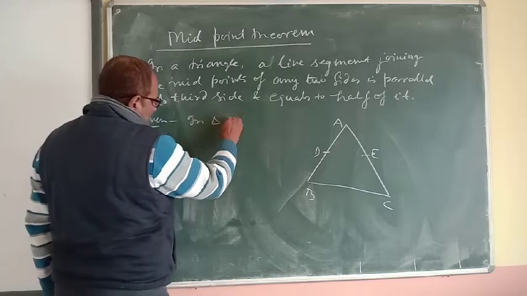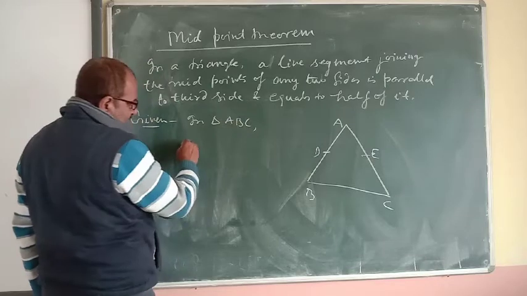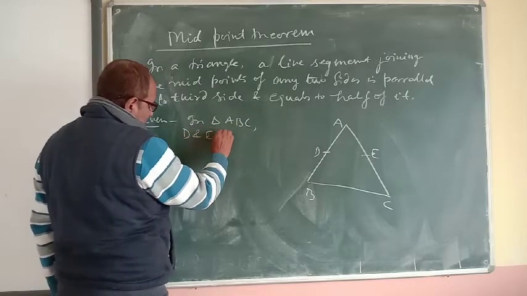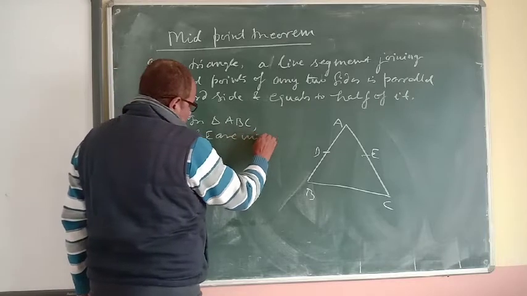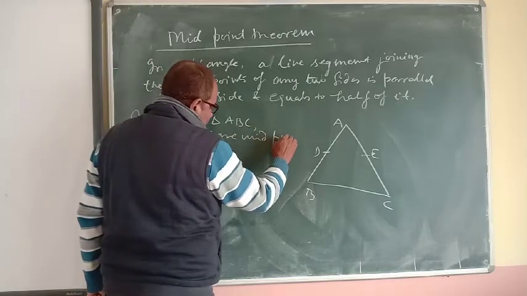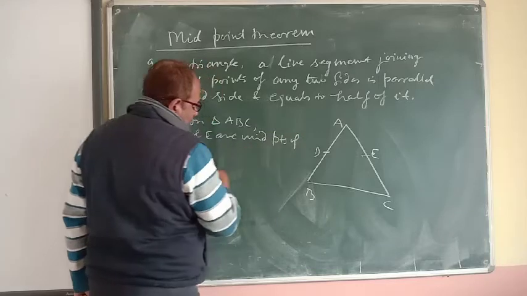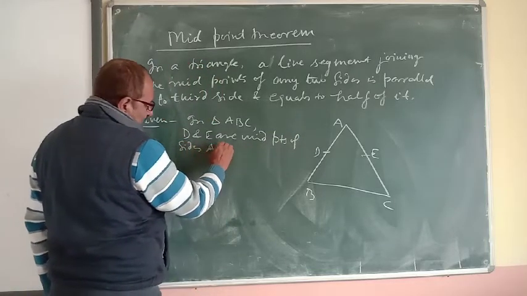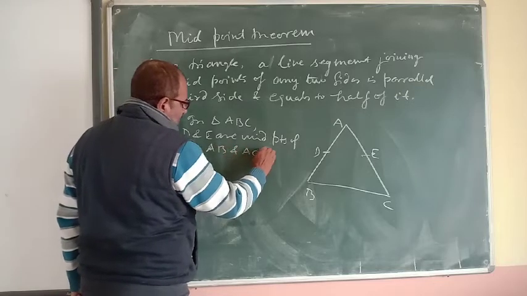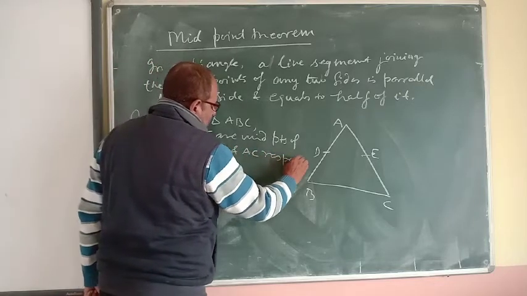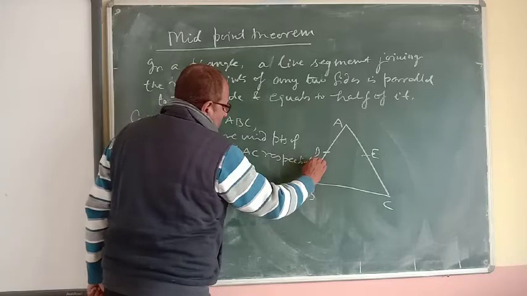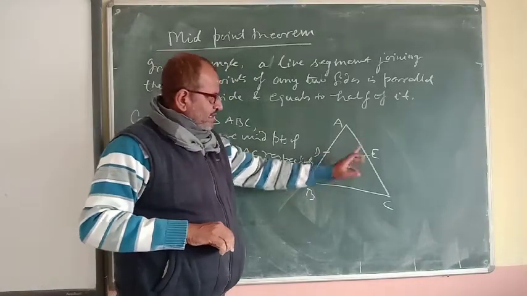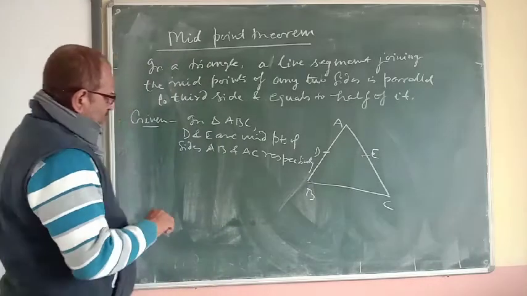In triangle ABC, D and E are midpoints of sides AB and AC respectively.